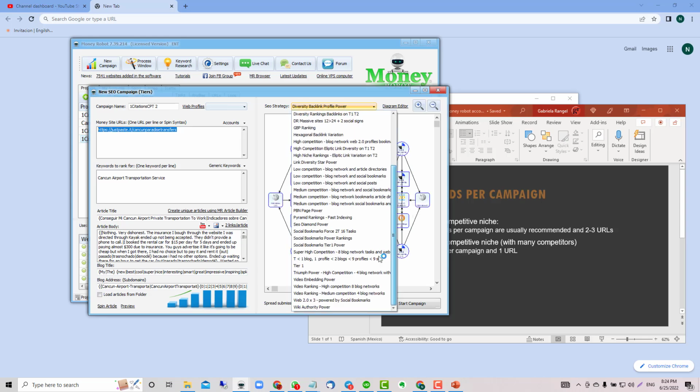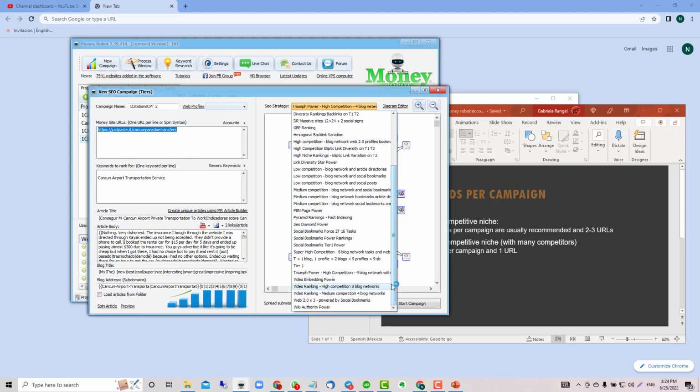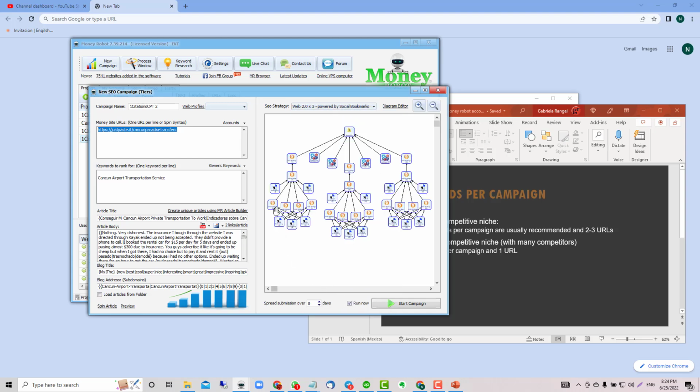Oh, web, this one. I love this one, the theme. Okay, and the web 2.0 times 3. This is one really good one too. I love it for citation. When I use a lot, I use like 10 URLs, then usually 3 keywords. And then I create at least 20 for those citations.